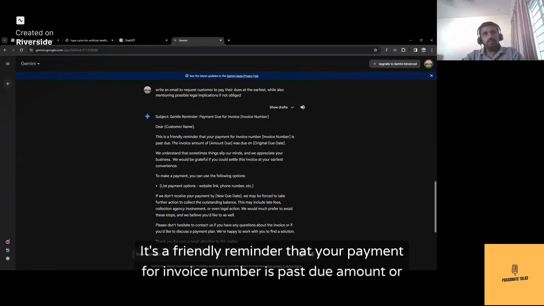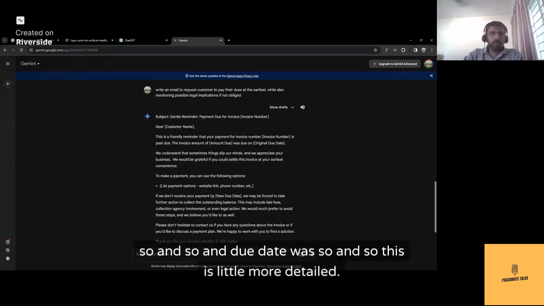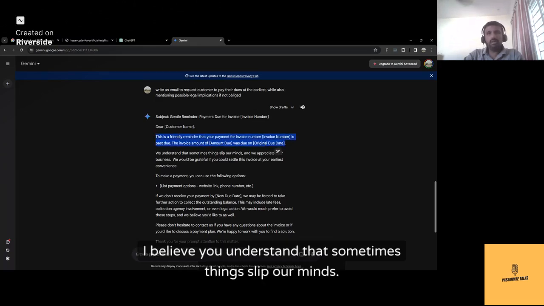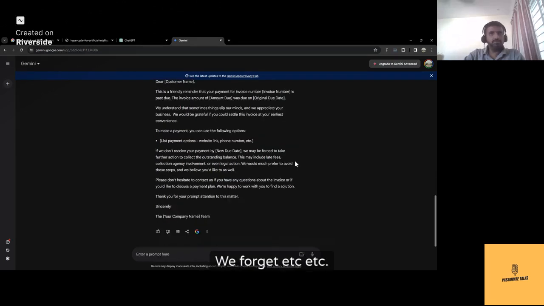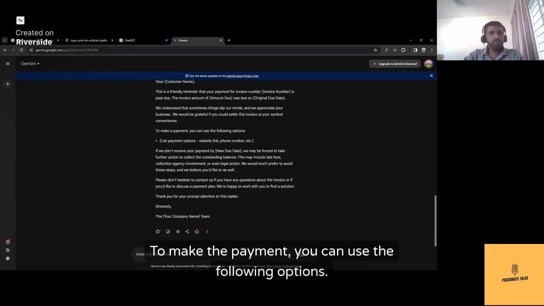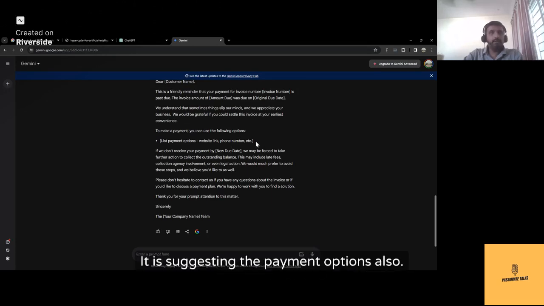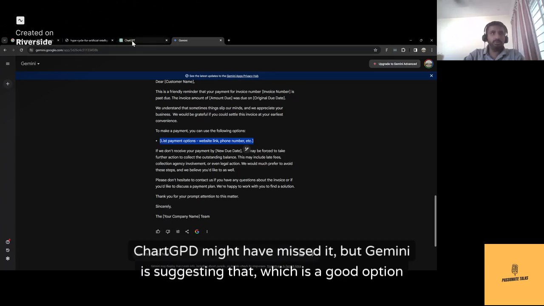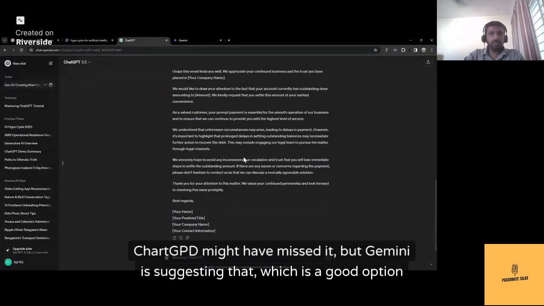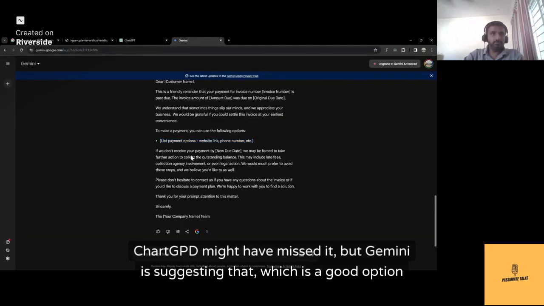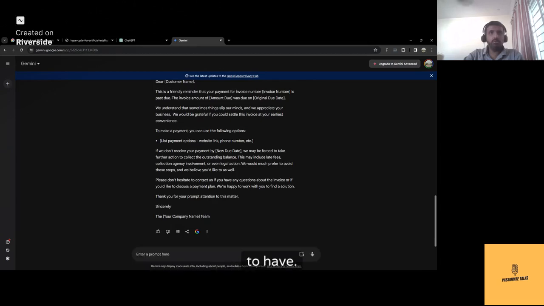Here it starts directly. It's a friendly reminder that your payment for invoice number is past due. Amount was so and so, and due date was so and so. This is a little more detailed, I believe. We understand that sometimes things slip our minds, we forget, etc., etc. We appreciate your business. To make the payment, you can use the following options: list of website link, phone number, etc., etc. It is suggesting the payment options also. ChatGPT might have missed it, but Gemini is suggesting that, which is a good option to have.